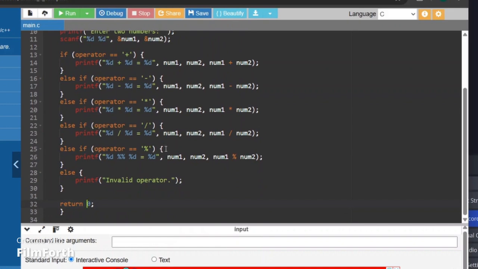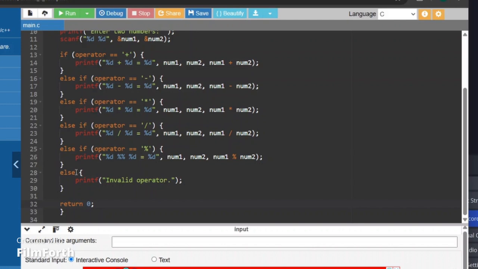So next, it goes to the modulus. If the operator is modulus, it does the same check as the division, making sure number2 is not 0. The modulus calculates the remainder of number1 divided by number2. In printf, we use %% to print a single percent sign, because % is a special format specifier in C.